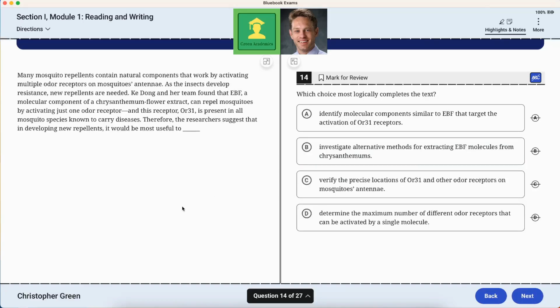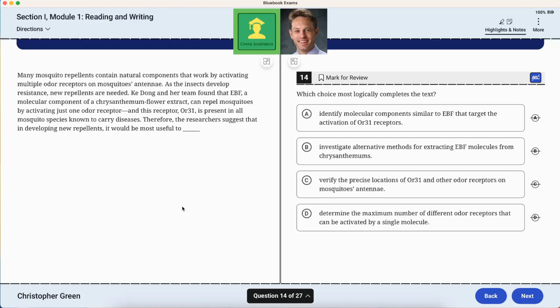Many mosquito repellents contain natural components that work by activating multiple odor receptors on mosquitoes' antennae. As the insects develop resistance, new repellents are needed. KD and her team found that EBF, a molecular component of a chrysanthemum flower extract, can repel mosquitoes by activating just one odor receptor, and this receptor, OR13, is present in all mosquito species known to carry diseases.